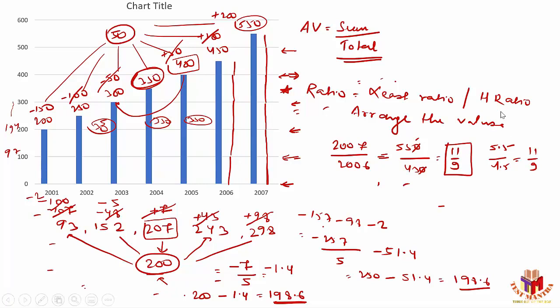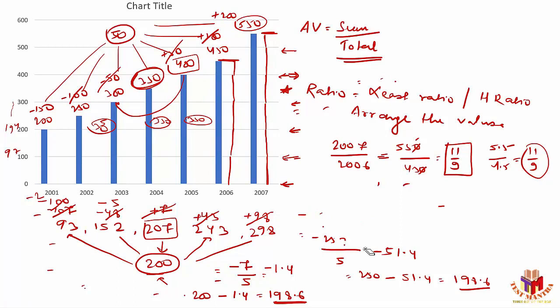So utilize this when you have weird numbers available. If weird numbers are there, do not go by the calculation part. If you try to calculate, it's definitely difficult to solve the data interpretation part. So utilize the heights available. To create this height, I have used altogether 5.5 blocks. To create this height, I have used altogether 4.5 blocks. In that case, the ratio is 5.5 blocks by 4.5 blocks, which is 11 by 9, right? So utilize these kinds of things.